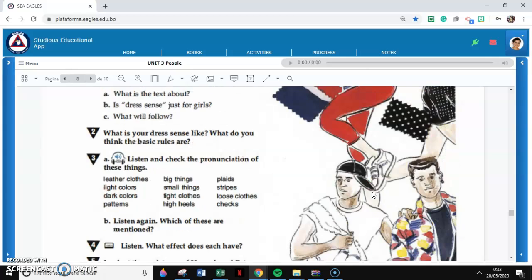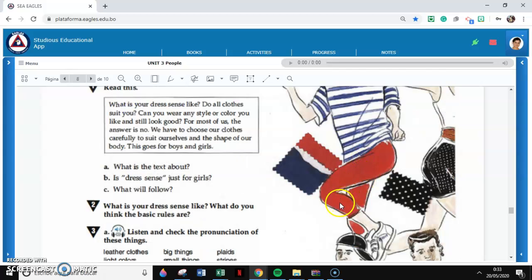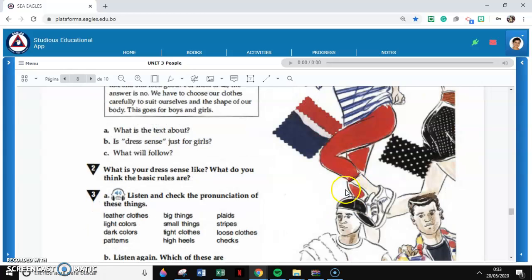What can we say about Anna's outfits? She's wearing a blue and white horizontal stripes t-shirt, and she's wearing a tight red legging, right?